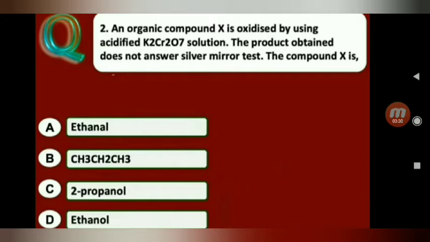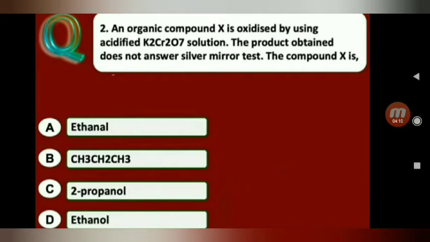Aldehydes give the silver mirror test, but ketones do not. Here we have ethanol and 2-propanol. 2-propanol is a secondary alcohol and ethanol is a primary alcohol. Primary alcohols undergo oxidation with K2Cr2O7 to give aldehydes, but secondary alcohols undergo oxidation to give ketones.